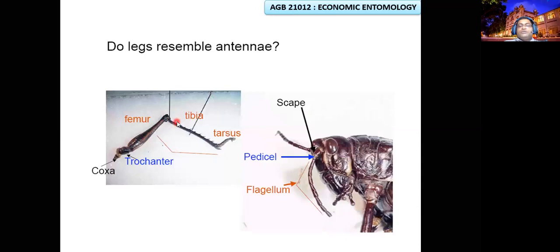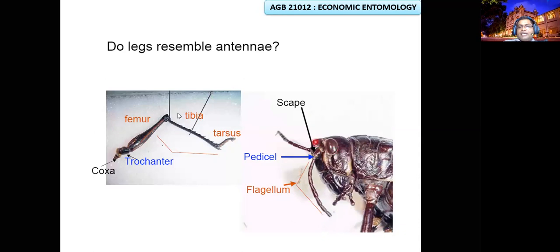In the tibia also you can find strong muscles in jumping insects, so it helps to leap, push, giving the pressure. Tibia. The last segment is called tarsus. In the tarsus, different segments will be there. We call them tarsomeres. Individual segment we call a tarsomere. If you compare it, you can see.